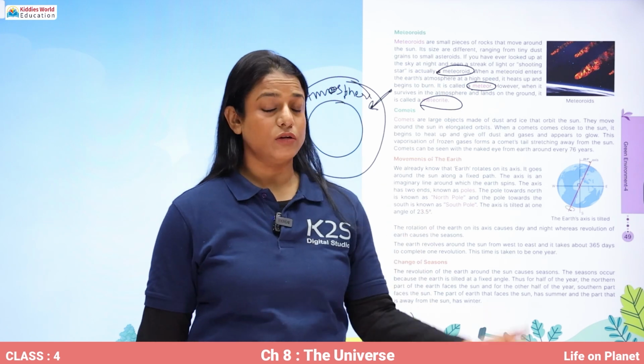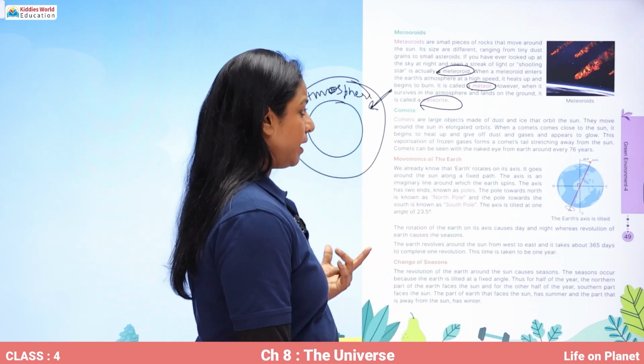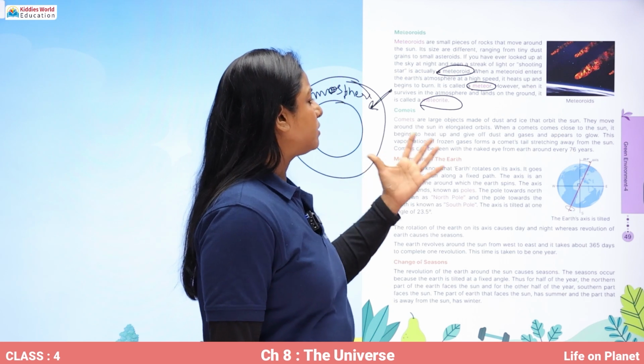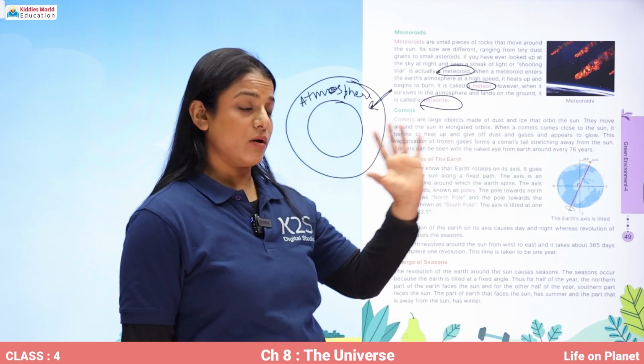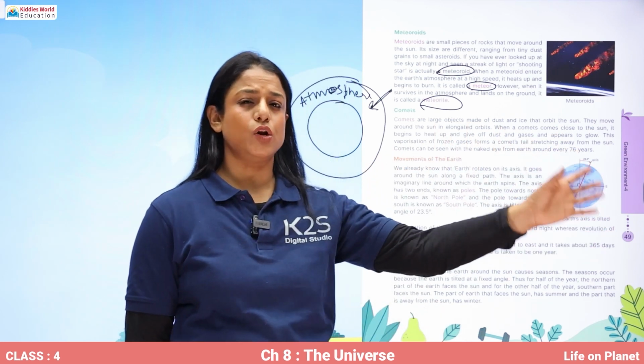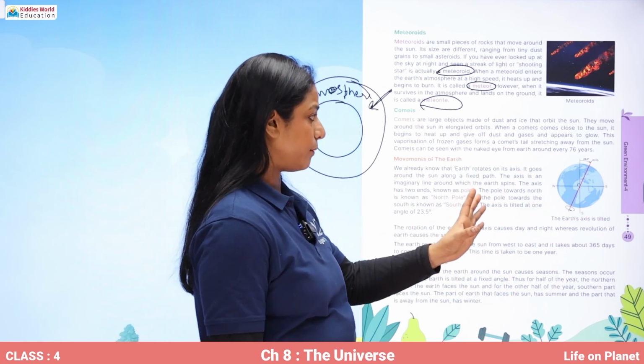And it also moves around the sun in an orbit. They move around the sun in elongated orbits. Elongated means very, very long orbits. They move around the sun.